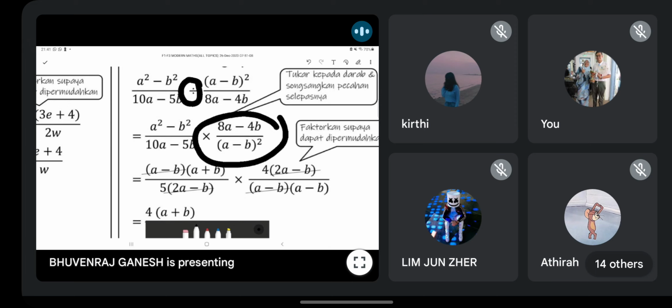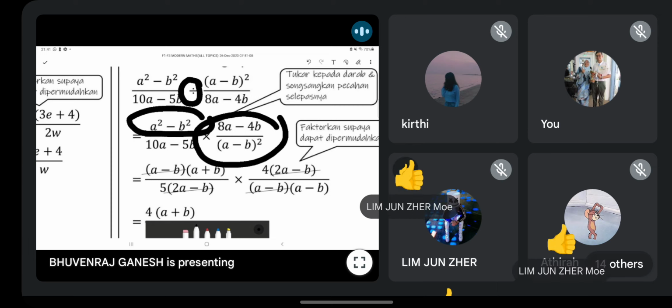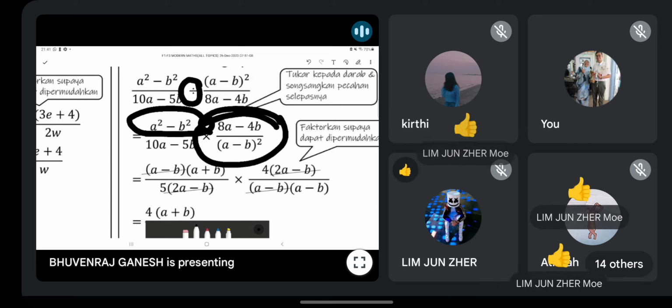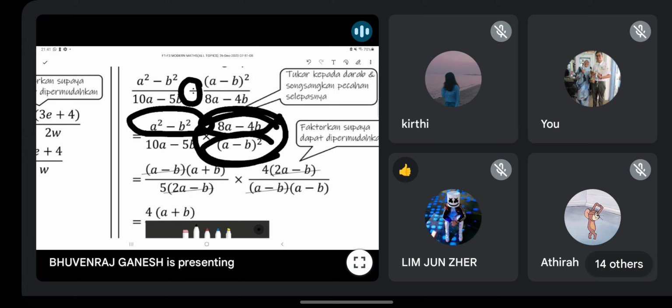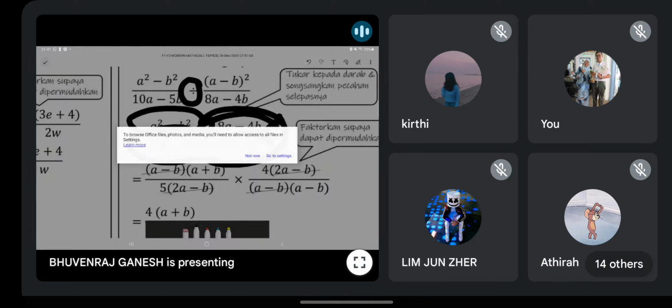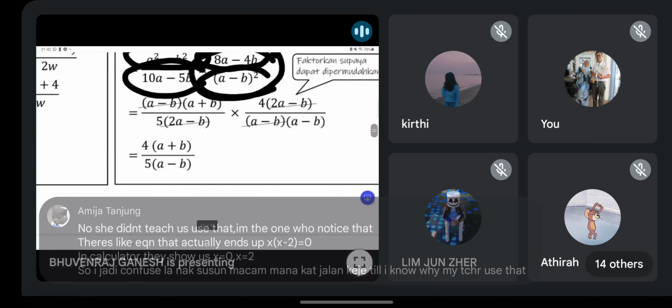Okay, and then usual procedure. You factorize this one. Okay, you must know how to factorize. Separate into two brackets. Separate to 2. And then this one, you see, common factor is 4. Same factor 4. And then this one, power 2. Meaning 2 times, repeated twice. And then this one, common factor 5. That's why you can split it out. Okay, then whatever is common, you cancel. Then you can arrive at the final answer. Okay, this will be your final answer.